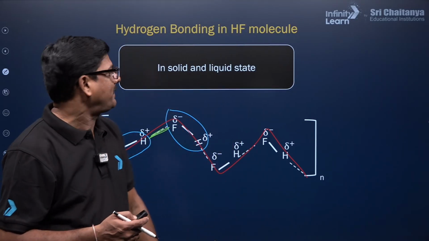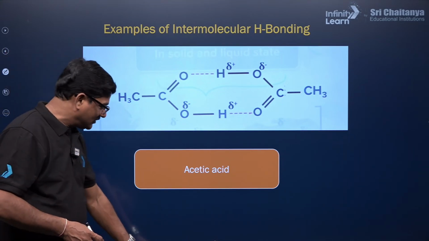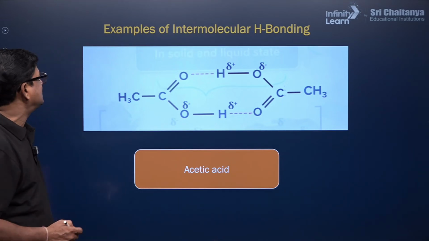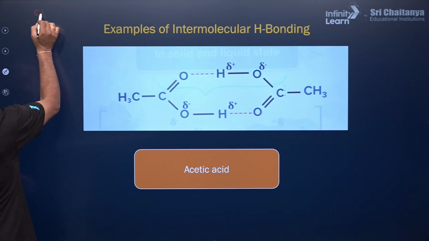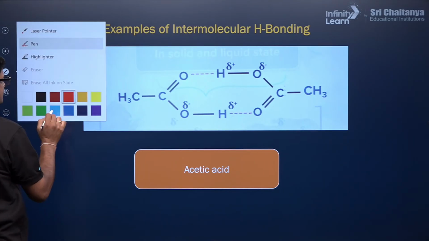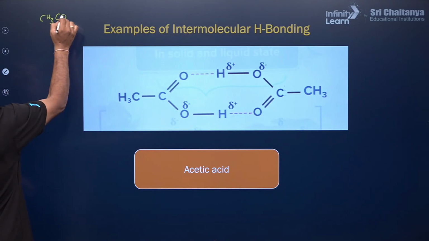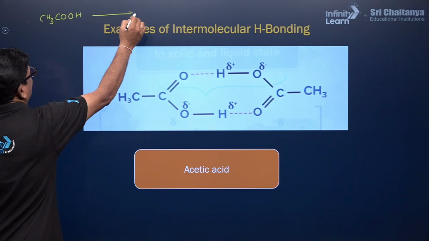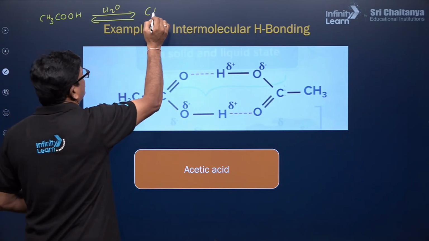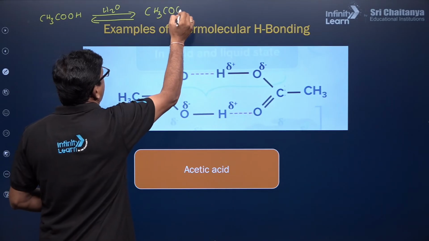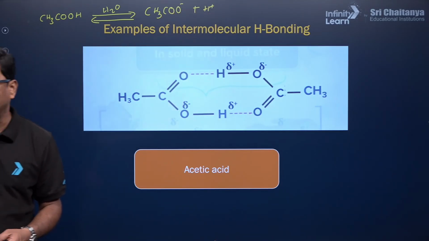Yes, come on, let us see. You can see an example of intermolecular hydrogen bonding. Actually, when acetic acid is dissolved in water, it is going to ionize. So CH3COOH, not only acetic acid, any carboxylic acid, when you dissolve it in water, is going to ionize to give CH3COO minus, acetate, and H plus is given.